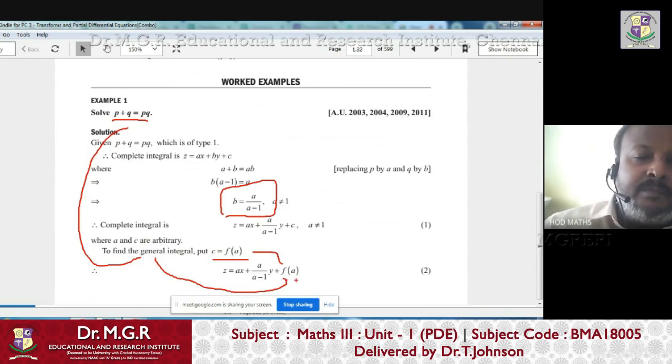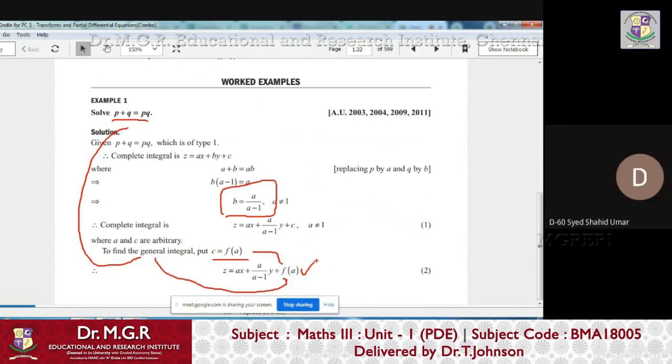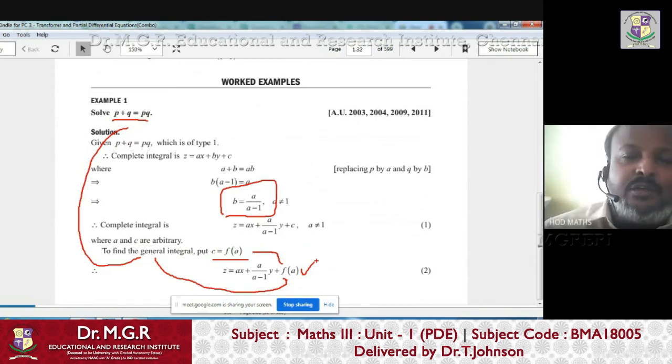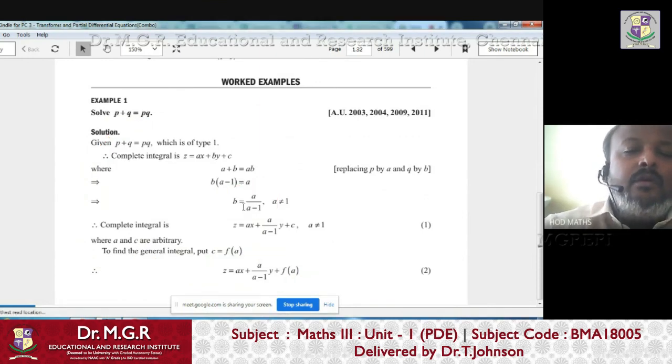Now can I call this a general solution? Yes, we call it a general solution, but still one thing is there. This contains arbitrary constants also. A is also there, arbitrary function is also there. But I already told you, in the general solution there won't be any arbitrary constant. It could contain only arbitrary functions, right?